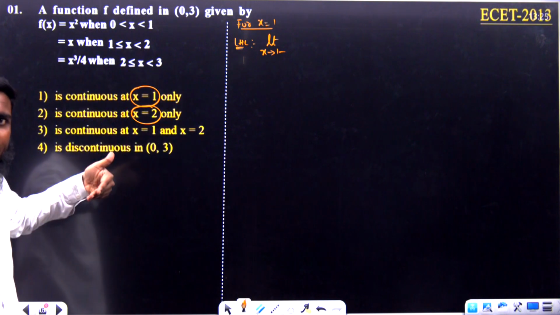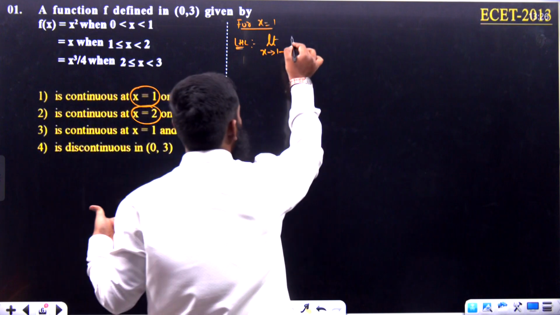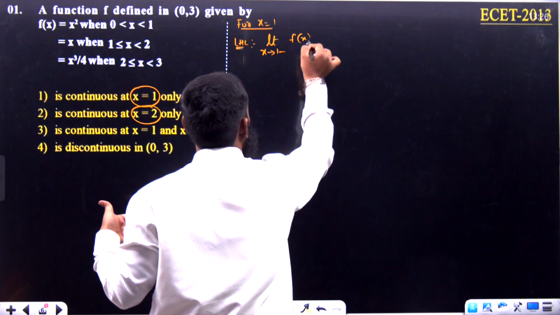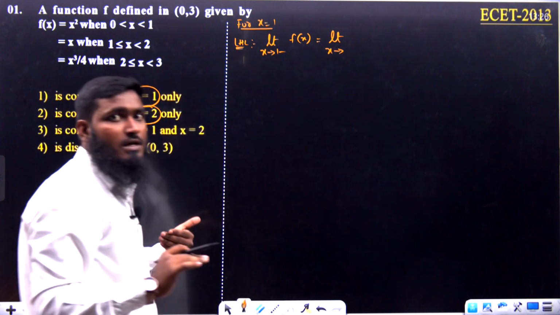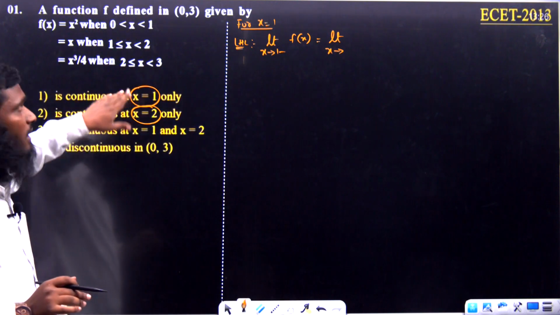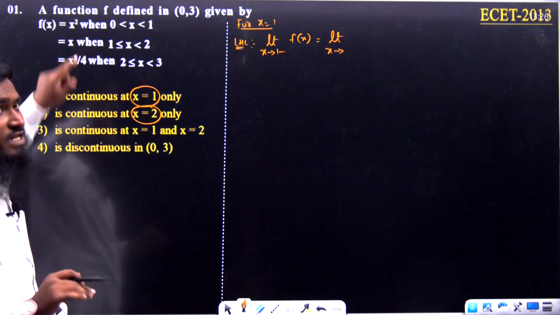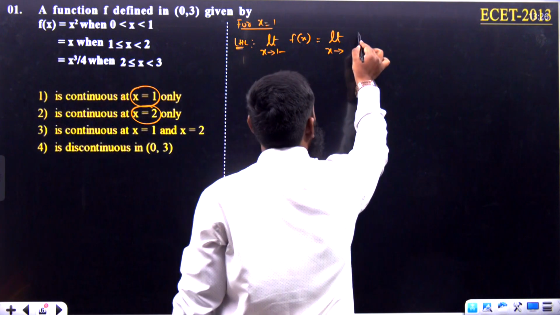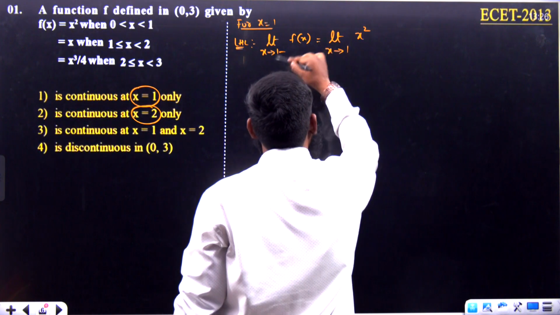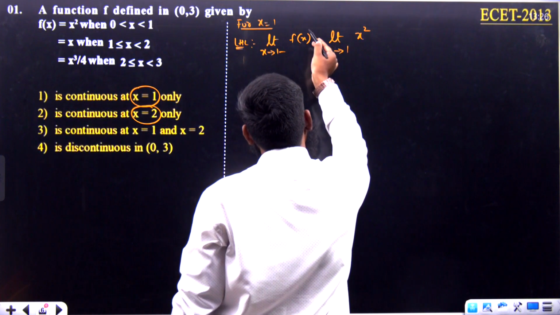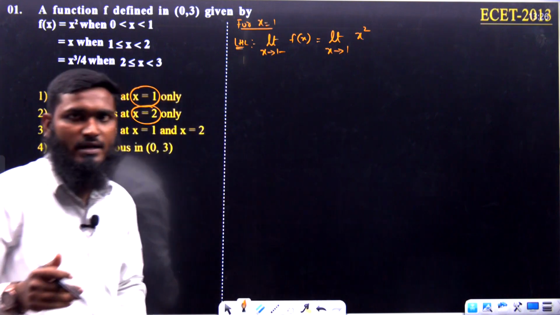Let us write this part as the first function over here. Limit x tends to 1 minus. What is the meaning of 1 minus? We are having less than 1. Less than 1 means the function is x square. So let us write x square, and less than 1 means already we have applied the condition. Now if you have already applied the condition, then there is no need to take 1 minus again, only 1 we have to take.